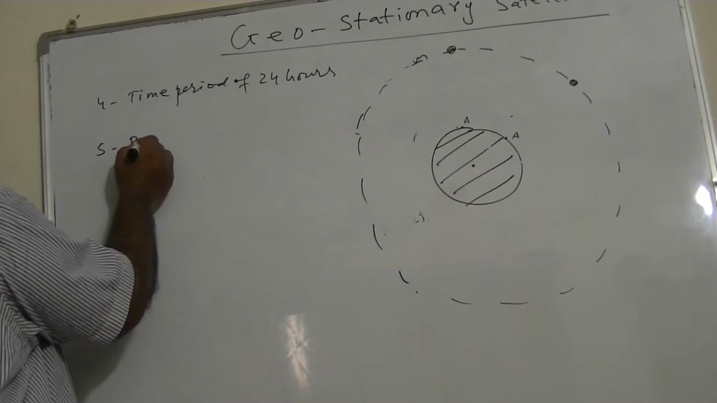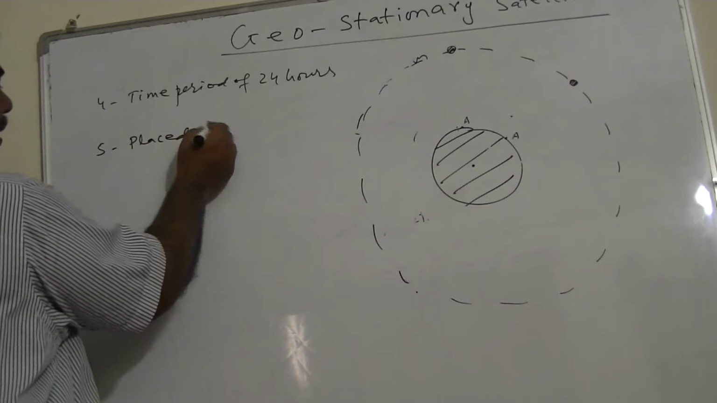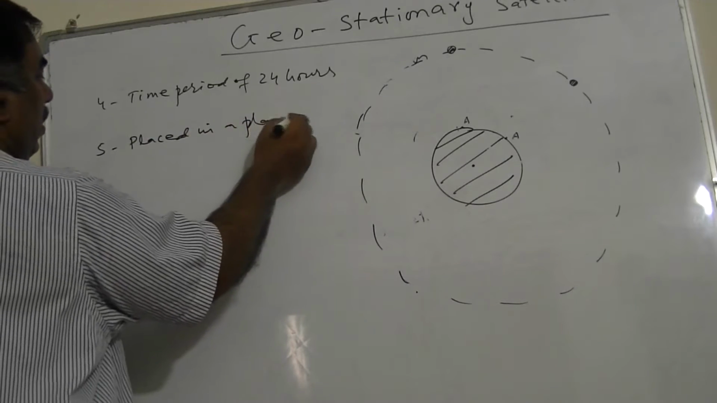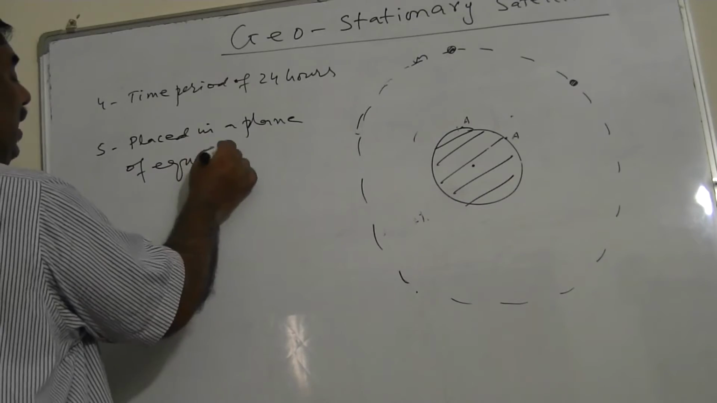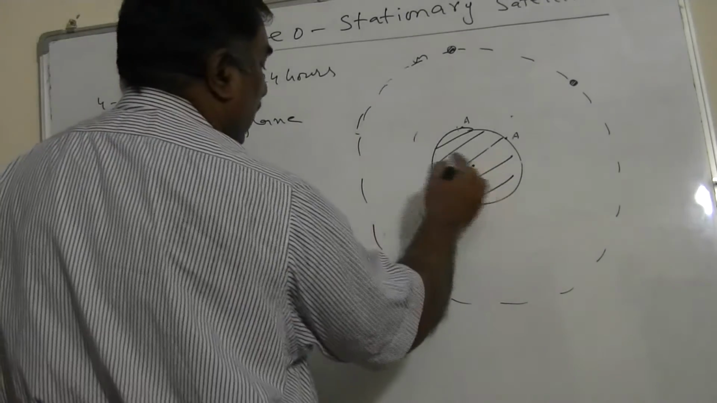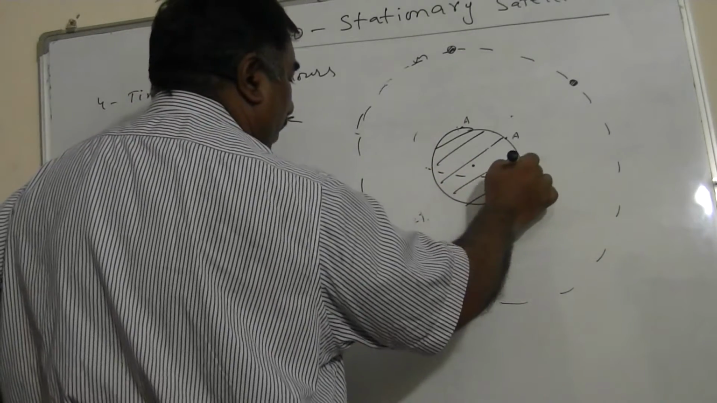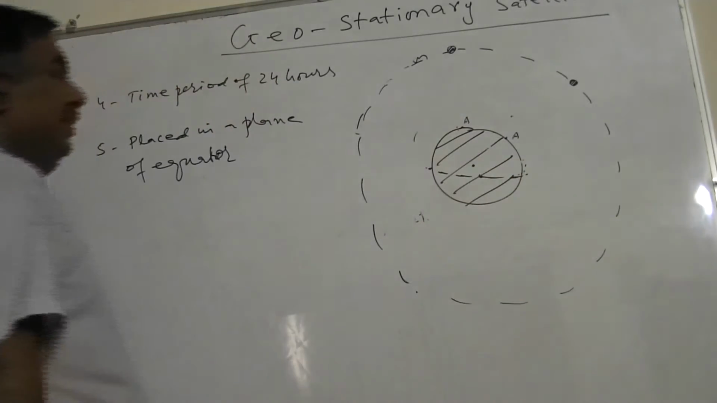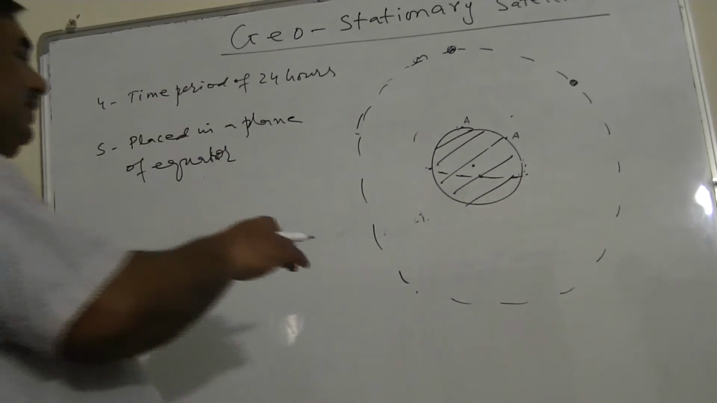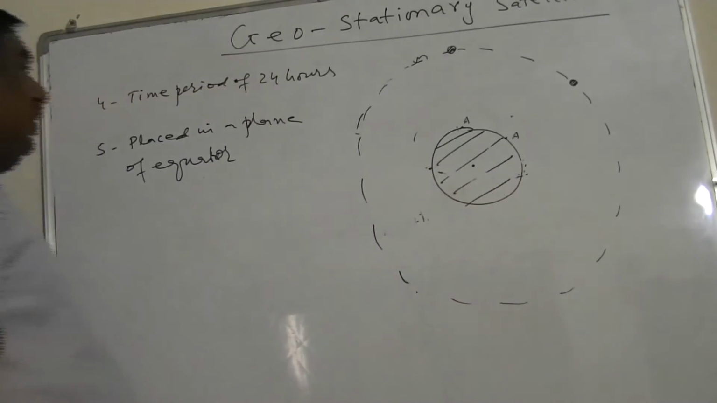They are placed in the plane of the equator. That's very much important. Why the equator? Because suppose this is the Earth, they are actually placed in a plane in this orbit. If this is the equator, it's three-dimensional. So they are placed in the equator. Why are they placed in the equator? Because